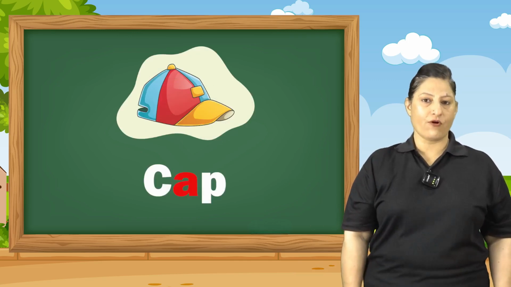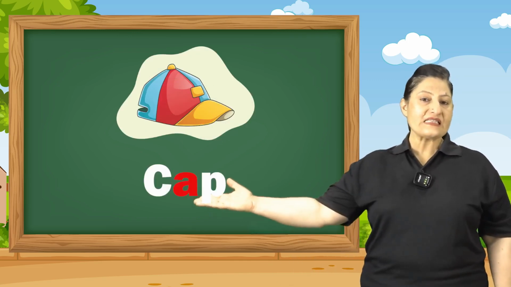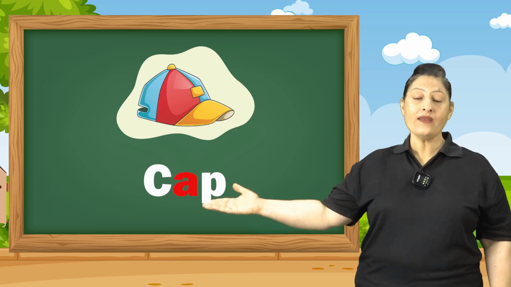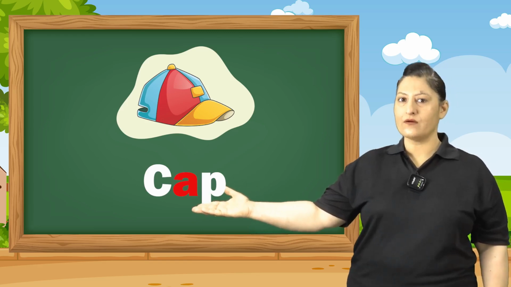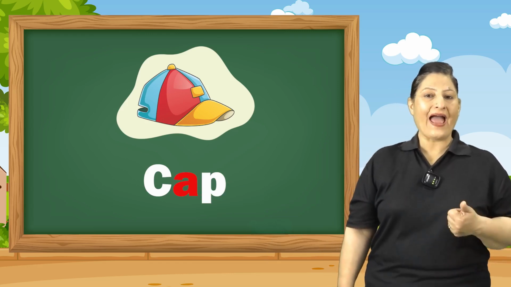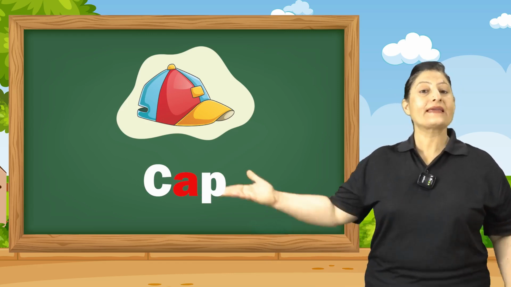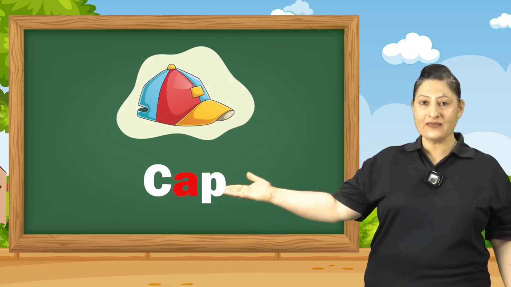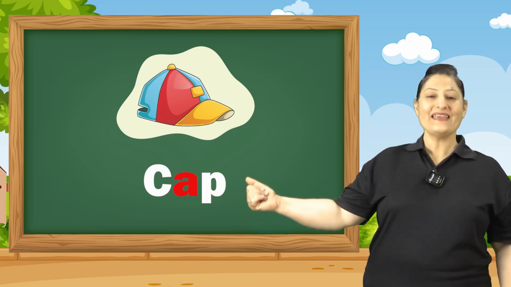The next picture is of a cap. C and P, when joined together with vowel A, make the sound K-A-P. Cap. Repeat after me. Cap. Yes.